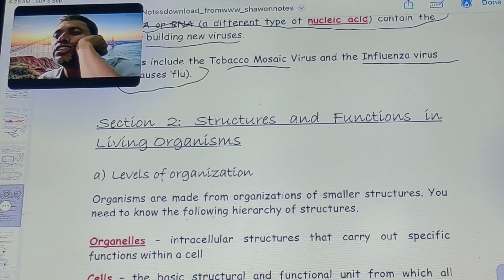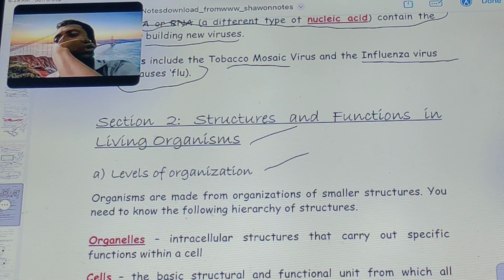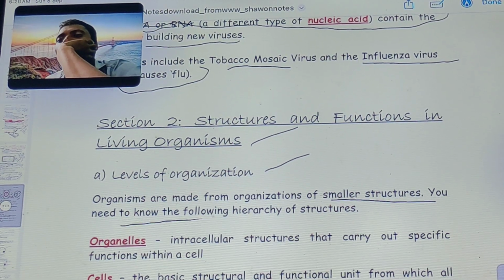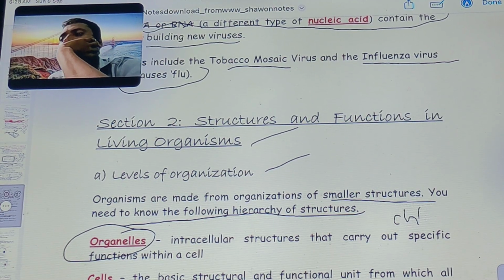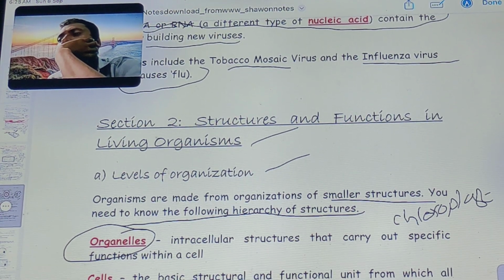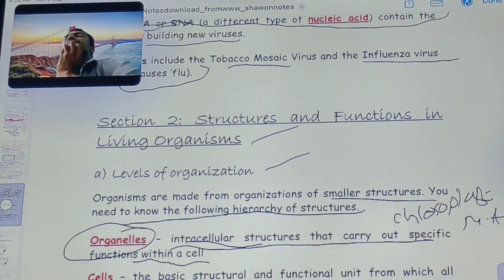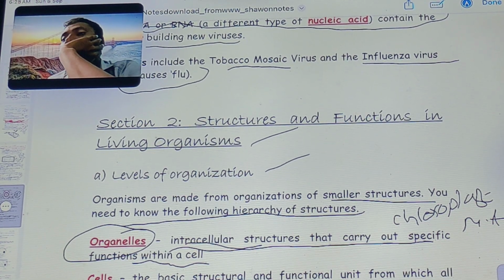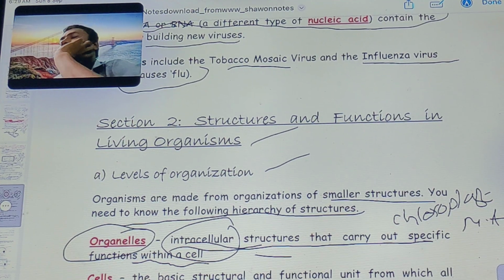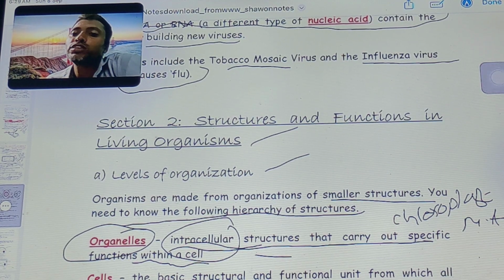Structure and function in living organisms. Living organisms are made from the organization of small structures. Organelles, for example chloroplast and mitochondria, are intracellular structures that carry out specific functions within a cell.